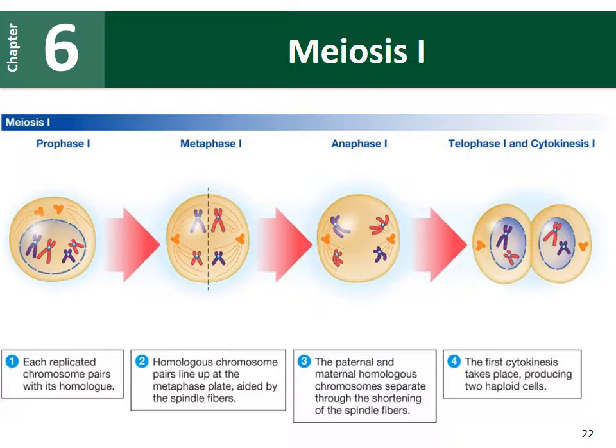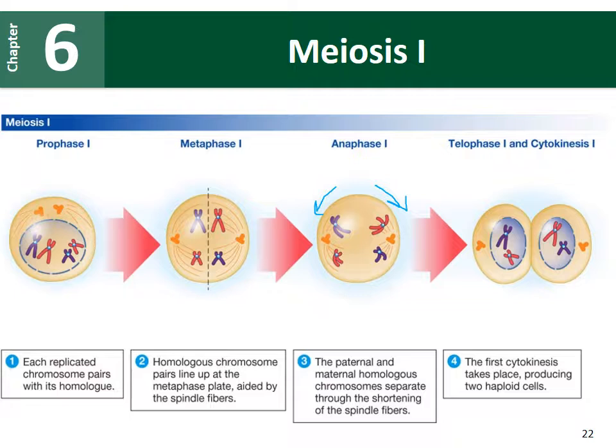Those homologous pairs line up in the middle of the cell during metaphase 1. We have our 2 large chromosomes at the top and the 2 small chromosomes at the bottom of the cell. The chromosomes on the left will get pulled to the left, and the chromosomes on the right will get pulled to the right.